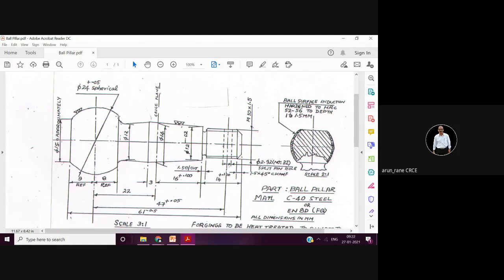Now, what is the diameter? Suppose I ask what will be the size of the round bar that you are going to procure for this? 25. Okay, good. Now from 25, if you want to machine, it will take a lot of time. So that's why the first question you have to ask is, what is the quantity? What will be the requirement?